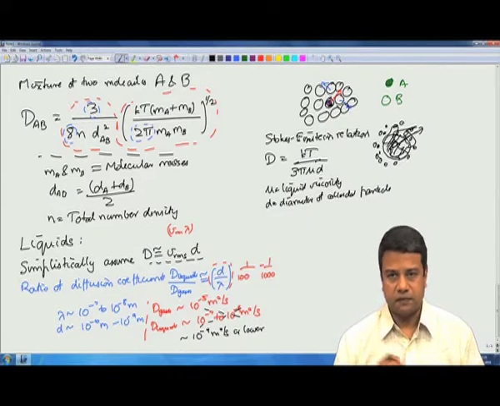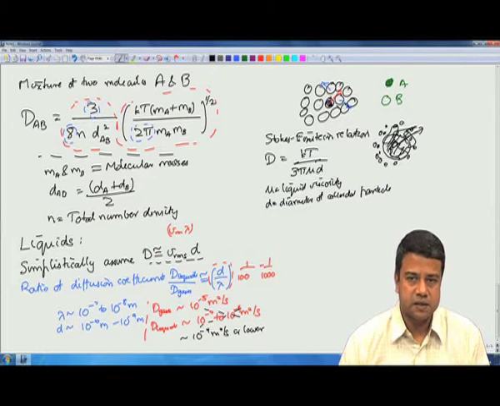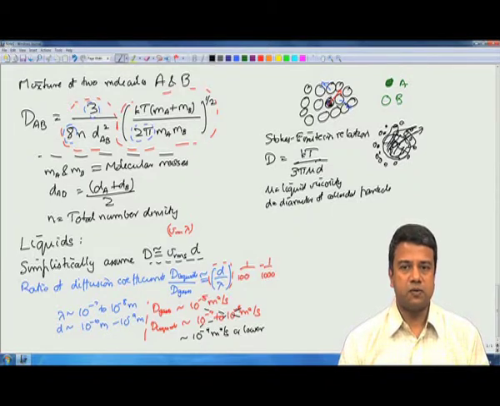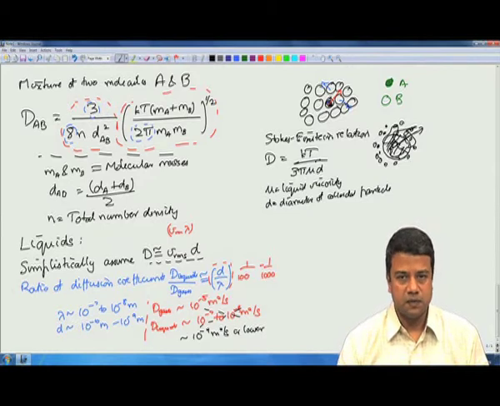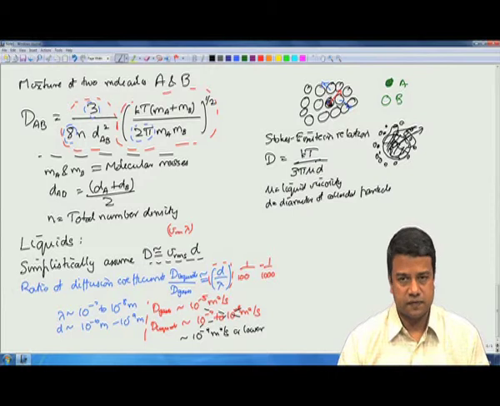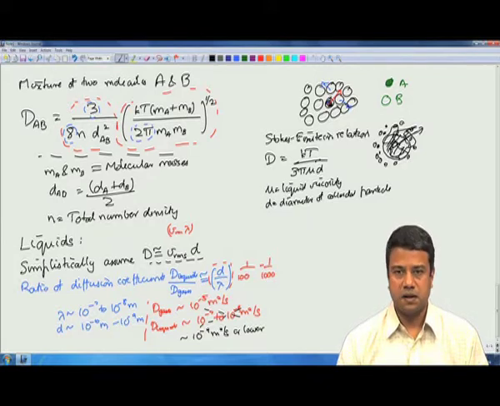Okay. So, I have tried to explain to you the physical mechanism of mass diffusion in liquids and in gases. In gases, because the distance travelled between successive interactions was large compared to the molecular diameter, diffusion takes place primarily due to the free flight, the ballistic motion of molecules between collisions across a surface. And in that case, we were able to determine the diffusion coefficients based upon the mean free path and the molecular diameter to a very high degree of accuracy.